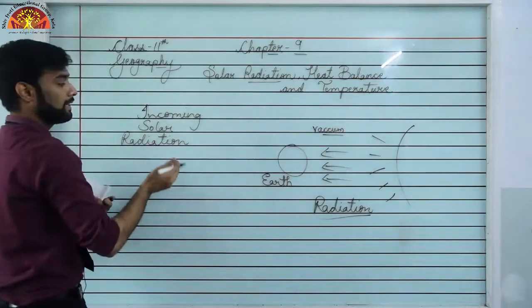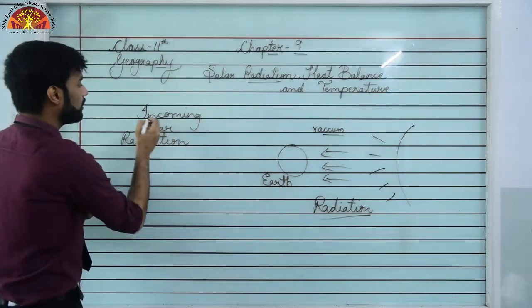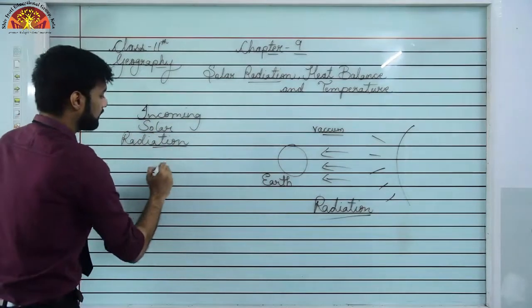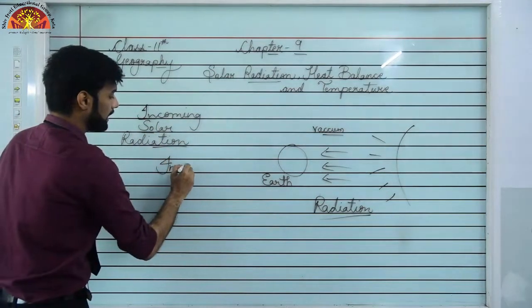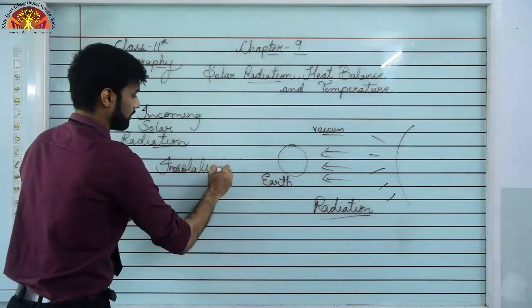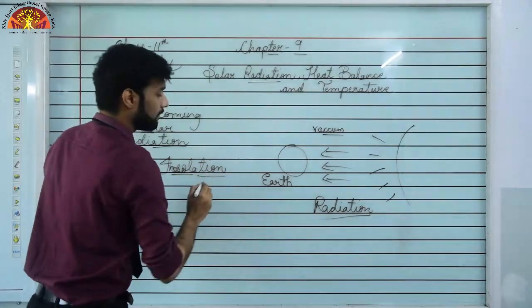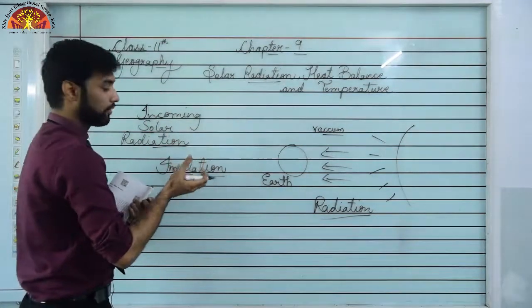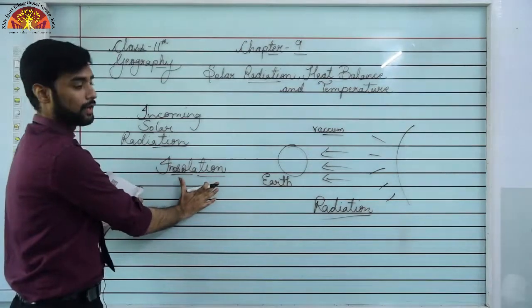Okay, the energy that we are receiving from the sun, जो energy हमारे को sun से आ रही है अर्थ तक, हम उसको एक name देते हैं incoming solar radiation, और in short we call it insolation. Okay, so from here on we will be referring to the sun's energy which we get on the earth as insolation. What is insolation?